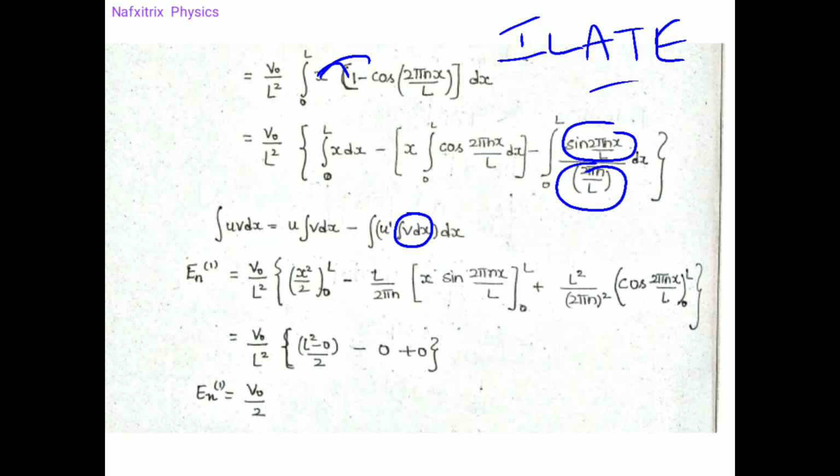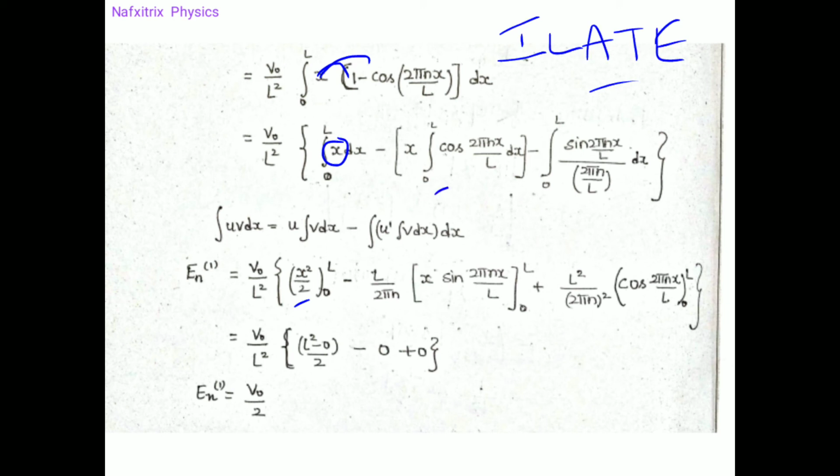And next, here if we do integration, x power n plus 1 by n plus 1, that is x square by 2, limits from 0 to L.